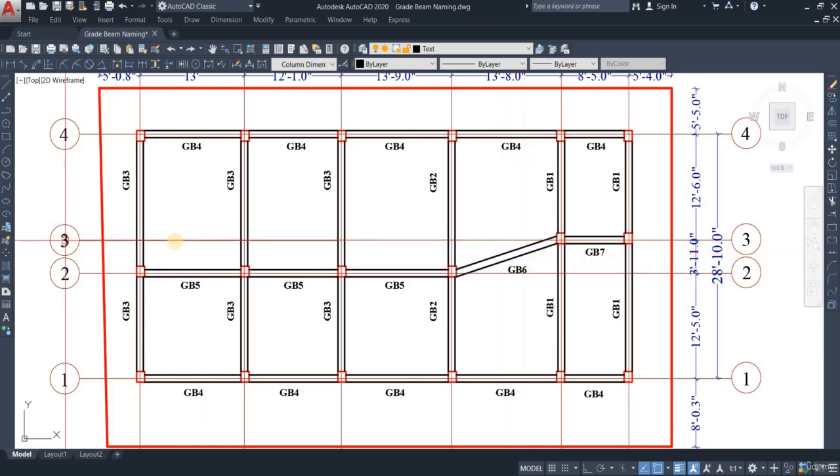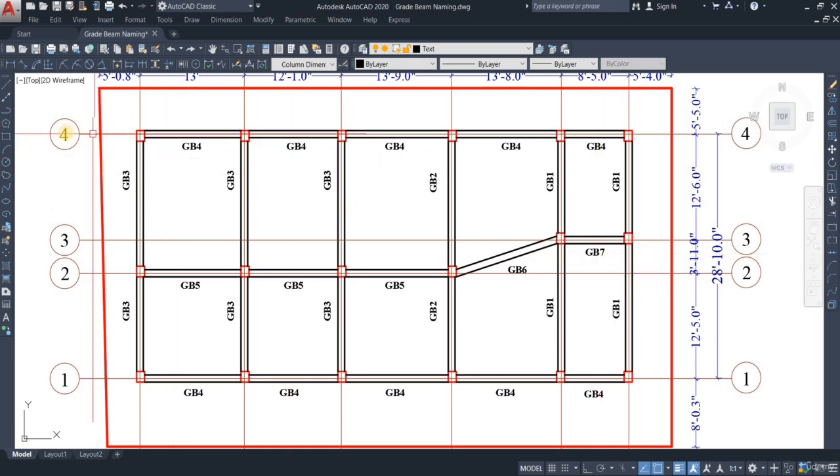Right after that, we go to our grid 3, and grid 3 has no beams from this location to this location, and here we have a single beam right here. Since the scenario is not the same as the other grid lines, grid 1, grid 2, grid 4, it is going to have a unique name. Since we have named till 6, this name is going to be 7, so we have GB7.